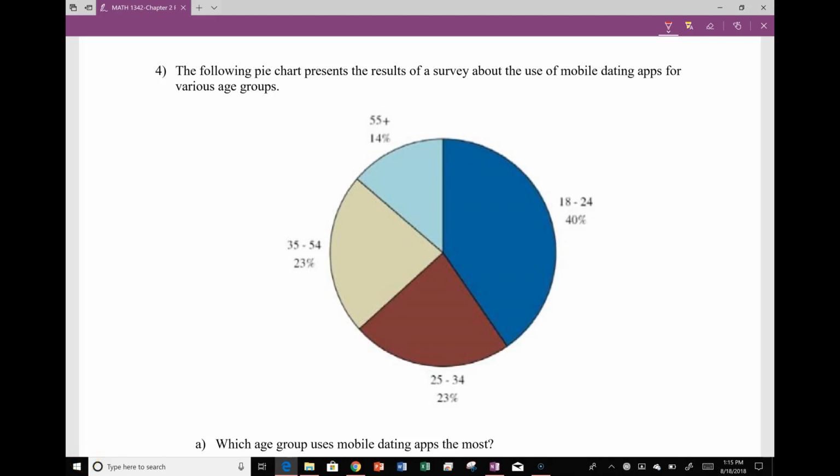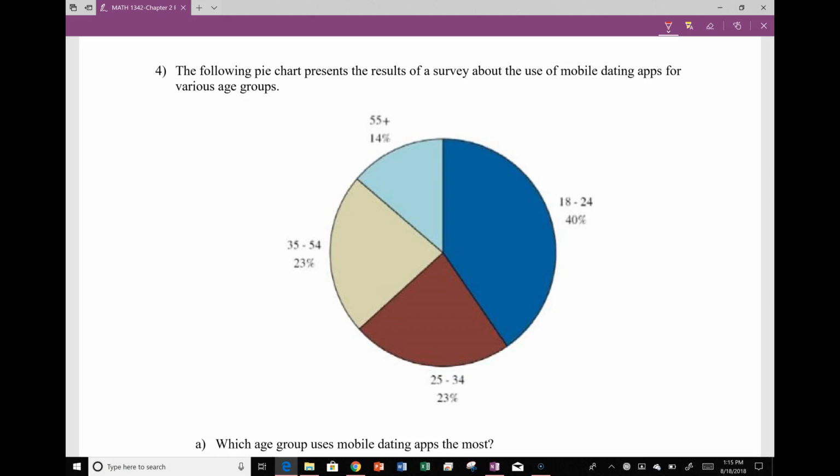We're continuing with looking at practice problems. So in this particular problem, the following pie chart represents the results of a survey about the use of mobile dating apps for various age groups.